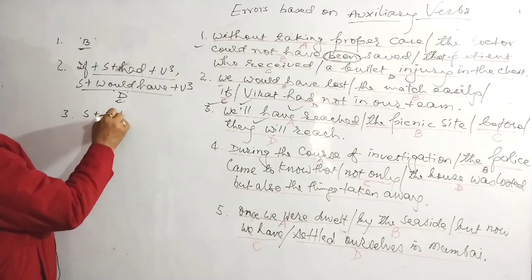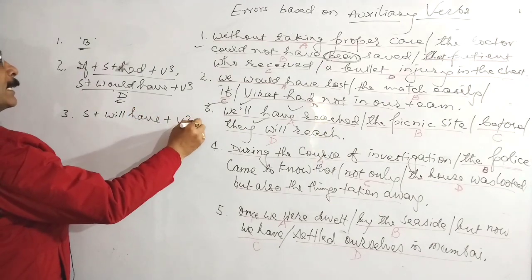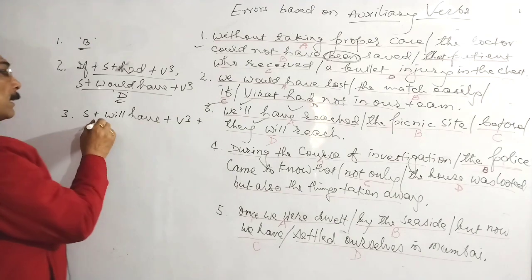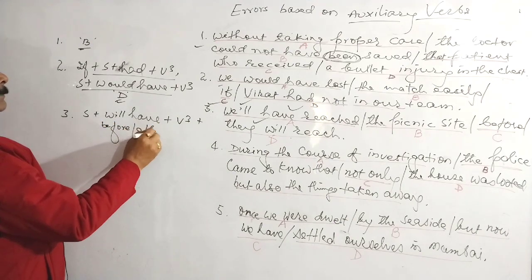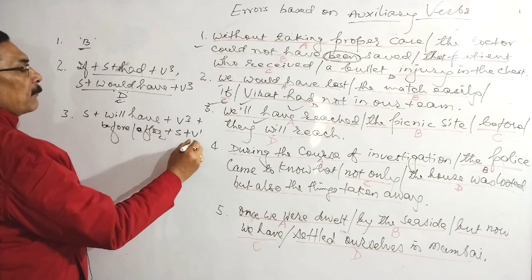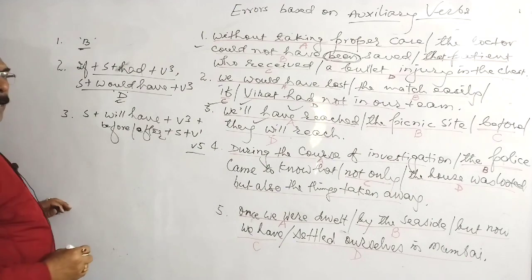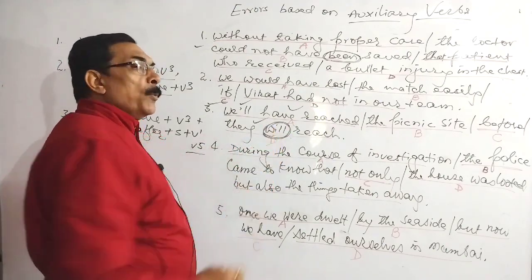Subject plus will have plus V3, and whether the conjunction is before or after, it should be subject plus V1 or V5. I mean, we don't repeat this 'will'.